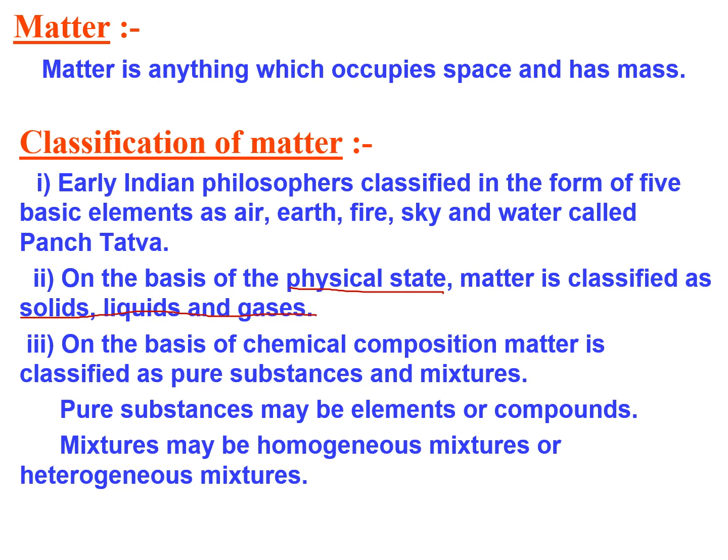On the basis of chemical composition, matter is classified as pure substances and mixtures. A pure substance may be an element or a compound. Mixtures may be homogeneous or heterogeneous. Homo means having similar kinds of particles in them. Hetero means having different kinds of particles in them.